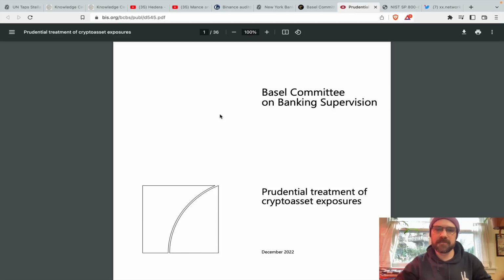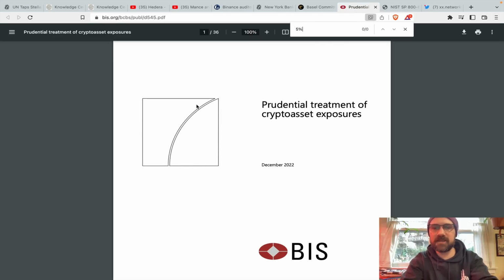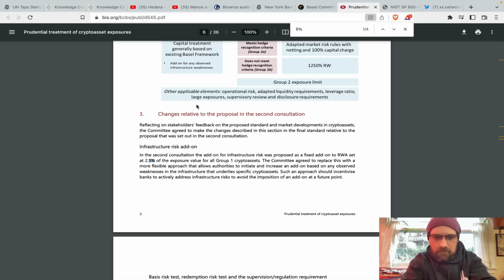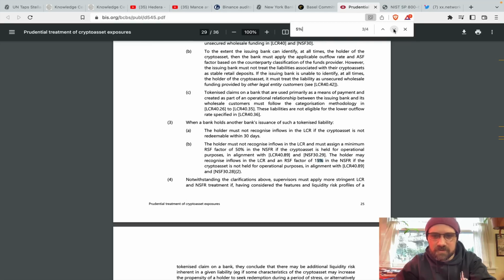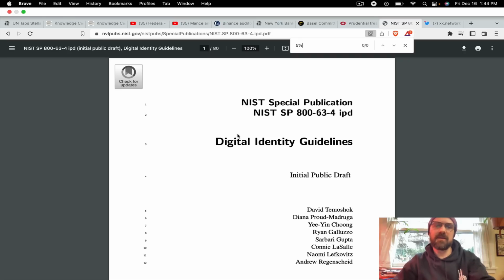So this is that Bank for International Settlements document right here. I wonder if it does say 5%. Nope. Again, I'm not going to read through this entire thing. If you guys want to check this out, I'll post a link for you guys.